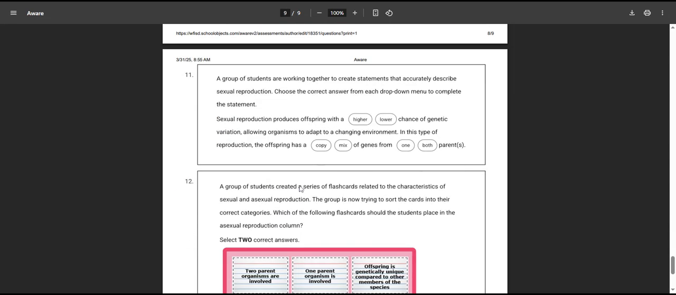Question 11. A group of students are working together to create statements that accurately describe sexual reproduction. Choose the correct answer from each drop-down menu to complete the statement. Sexual reproduction offers offspring with a higher chance of genetic variation, because remember there's 2 parents giving DNA, allowing organisms to adapt to a changing environment. In this type of reproduction, the offspring has a mix of genes from both parents.